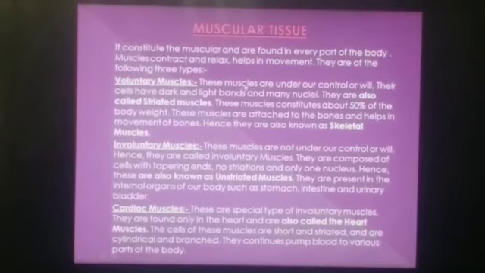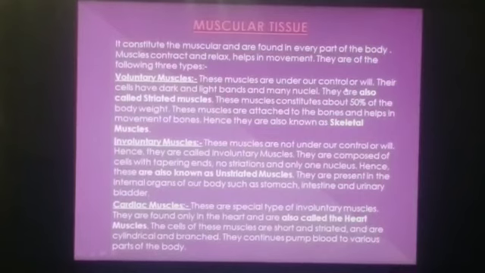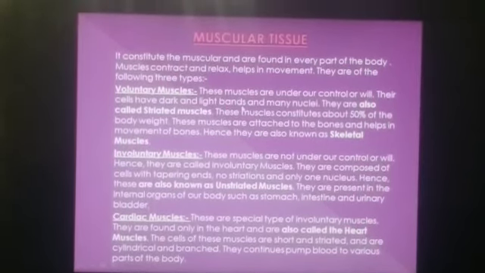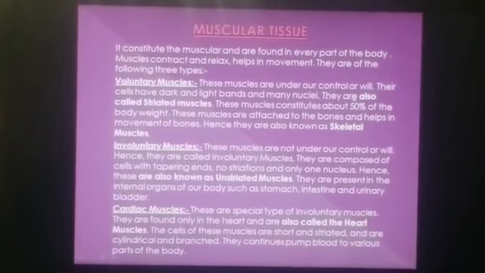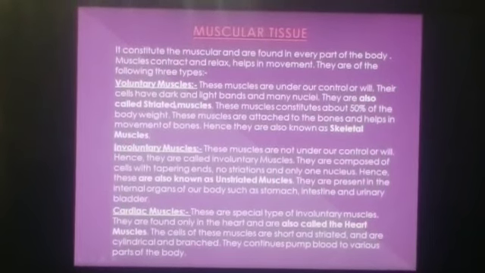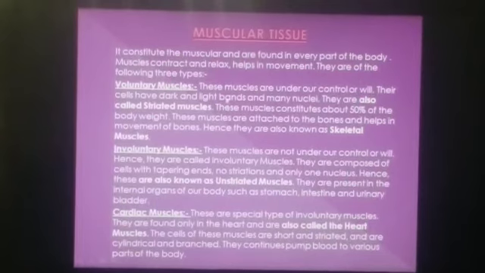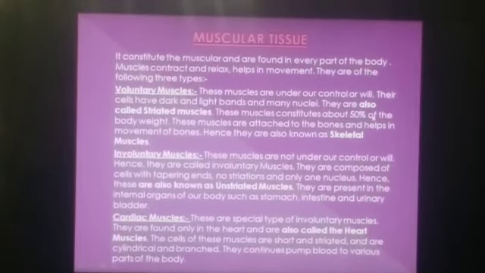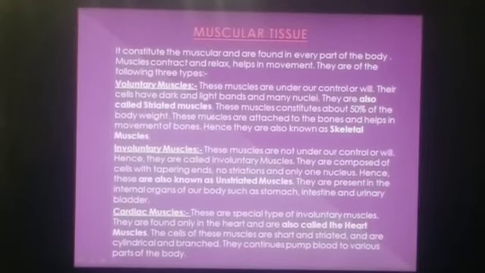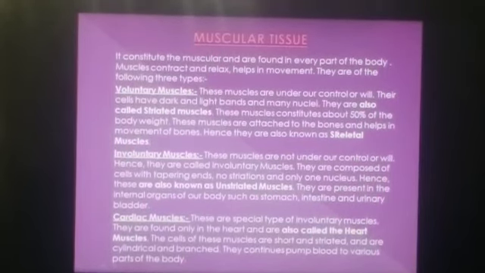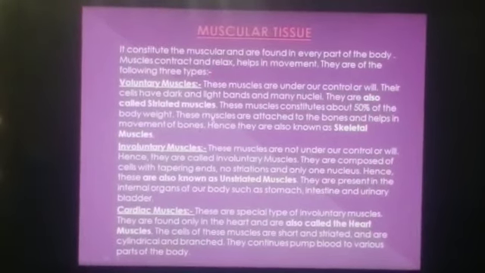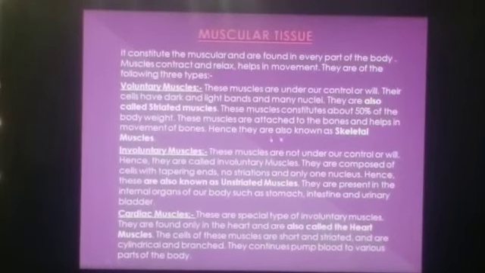Voluntary muscles. These muscles are under our control or will. Their cells have dark and light bands and many nuclei, and they are also called striated muscles. Voluntary muscle constitutes about 50% of the body weight, and these muscles are attached to the bones and help in movement of bones. Therefore, they are also known as skeletal muscles.